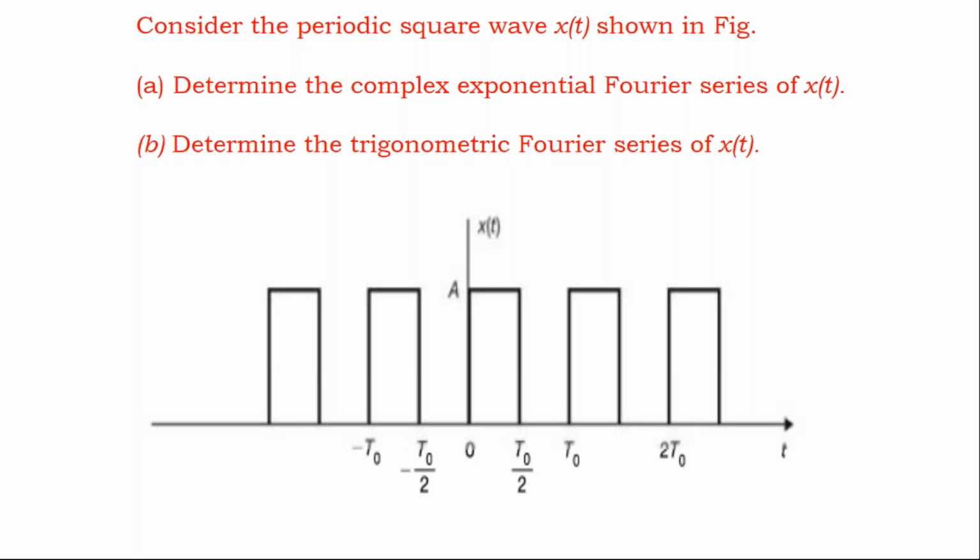But in most of the cases, they will not give a mathematical equation to us. They will give a waveform like this.